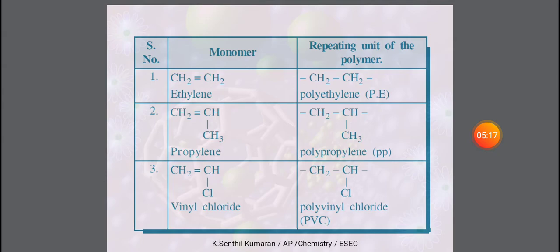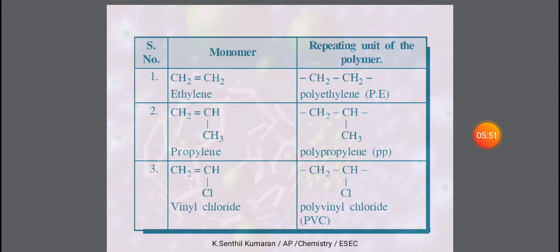First one is ethylene, CH2=CH2. It is the best example of a simple monomer. These ethylene molecules join together to form polyethylene, a macromolecule, simply called PE. PE means polyethylene. Next example is propylene. Here prop means three carbons. So three carbon atoms: CH2=CH-CH3.